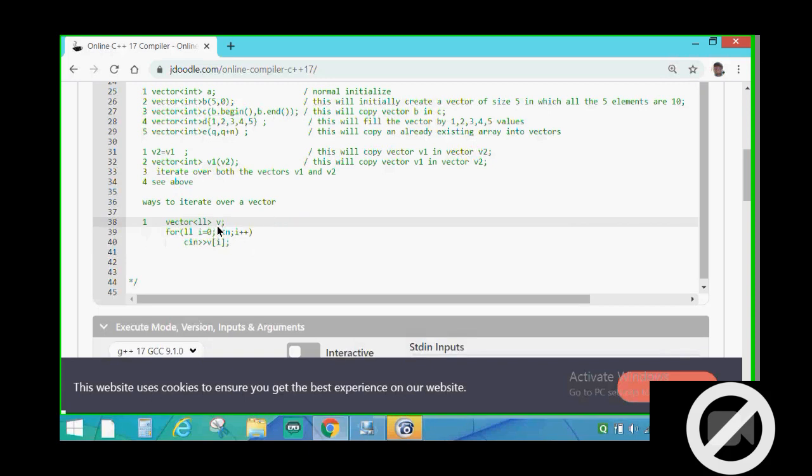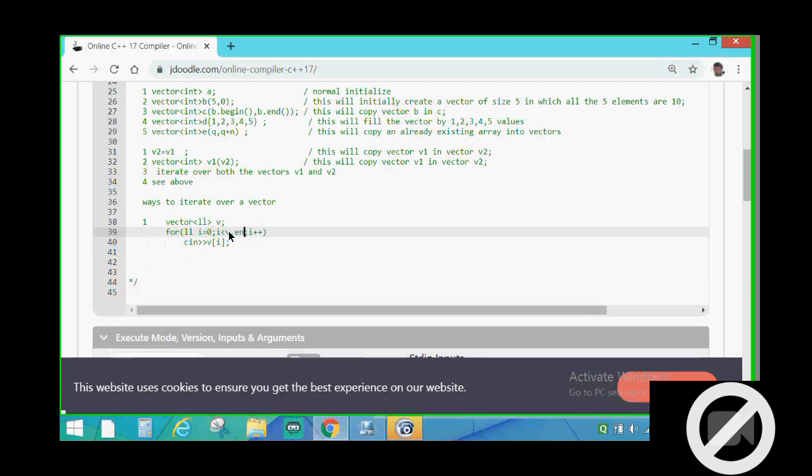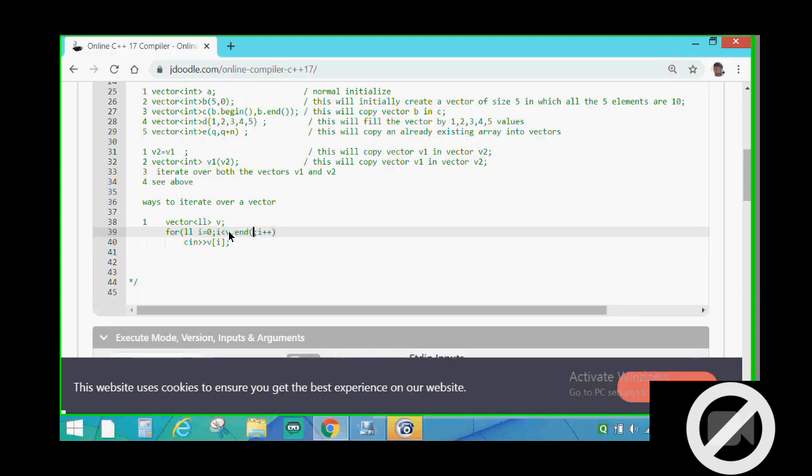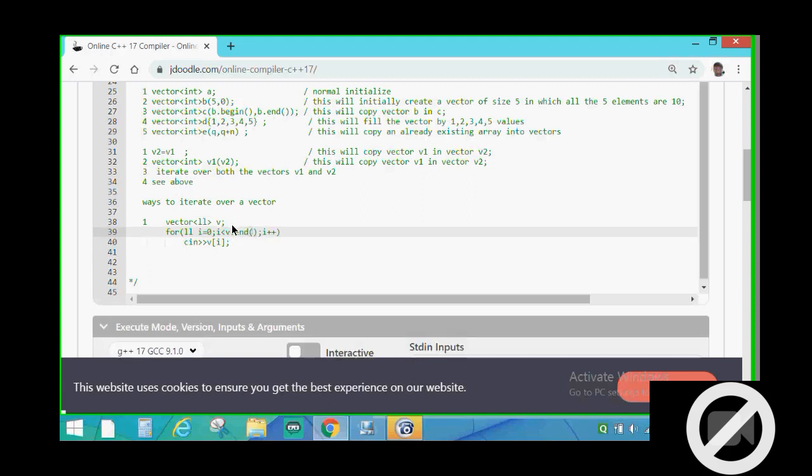So what I did basically, instead of writing here LL a of n, instead of n I have to write b dot end, not n, means we can write n, but